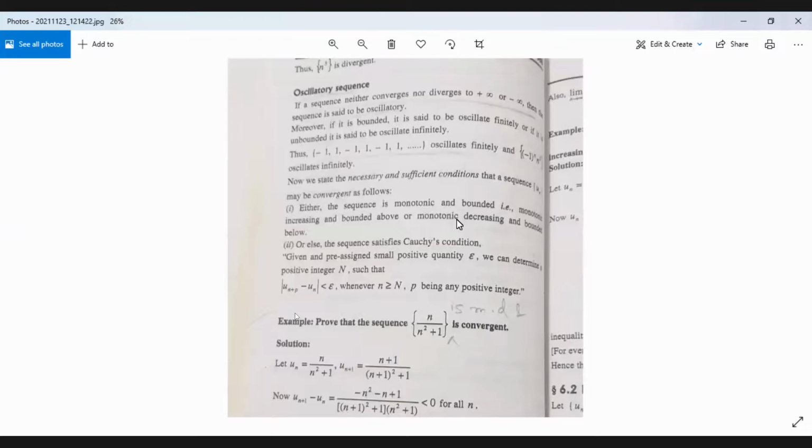If a sequence is monotonically decreasing and bounded below, then also it will be convergent. This is the condition for convergence of a sequence.